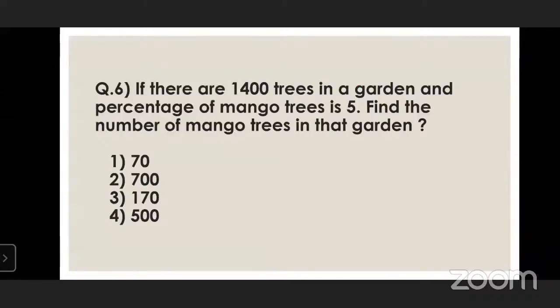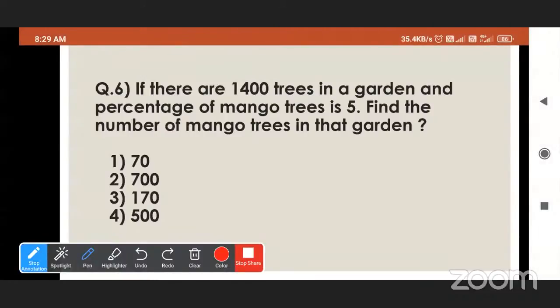Now question number 6. If there are 1400 trees in a garden and the percentage of mango trees is 5, find the number of mango trees in that garden. Out of 1400 total trees, the percentage of mango trees is 5%. So how do we find the number of mango trees? What do we have to do?